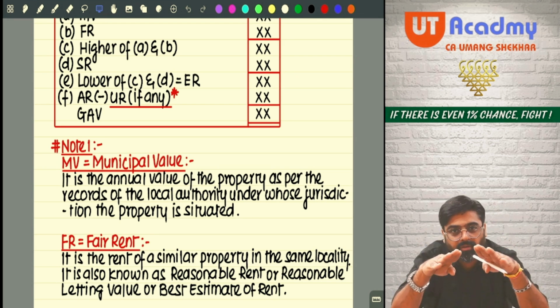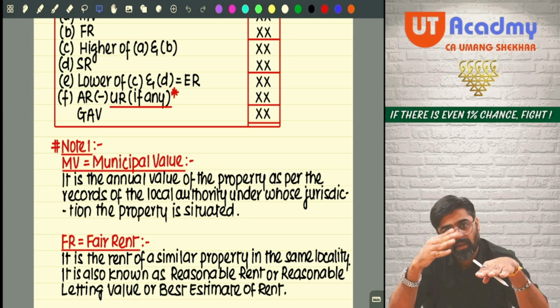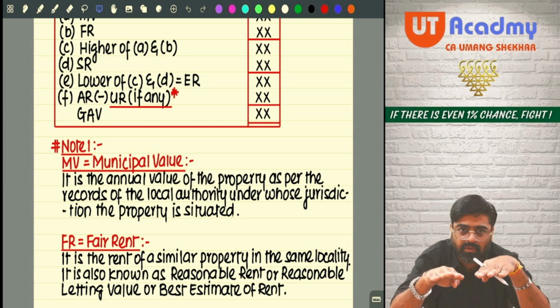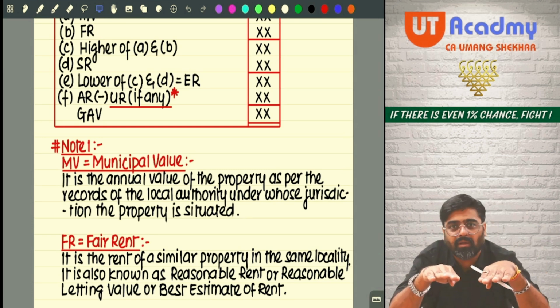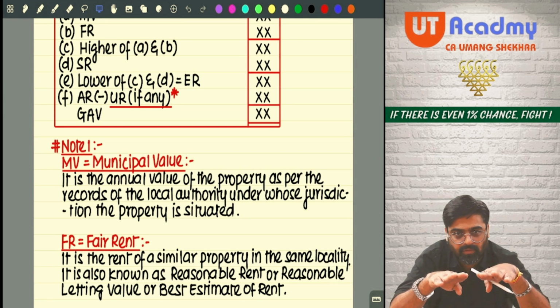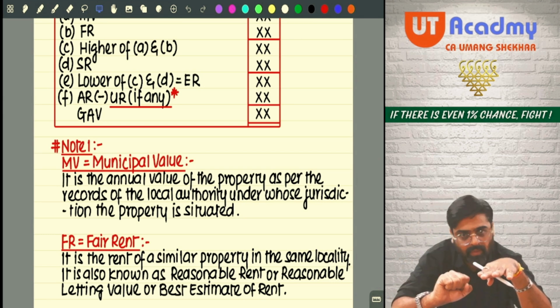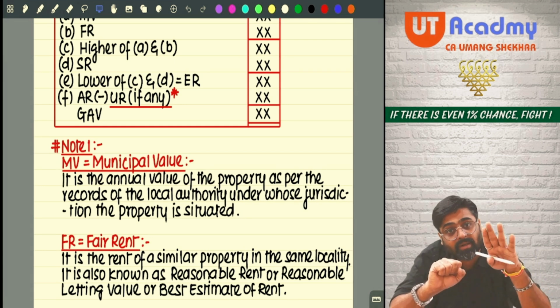Let out period 12 months. 11 months rent received, 1 month receivable. How much will be actual rent? Out of 12 months, 1 month rent receivable, 11 months rent received.